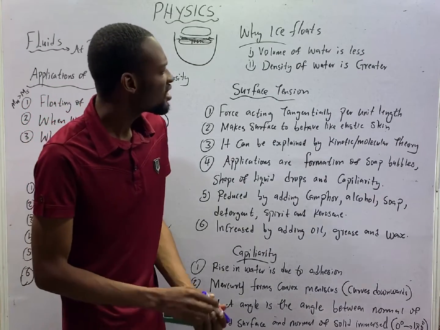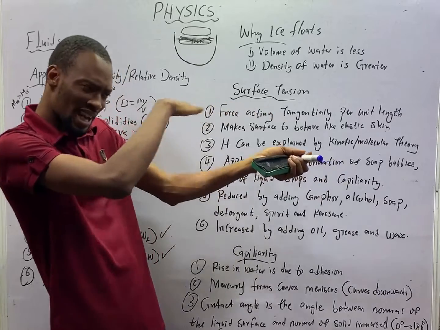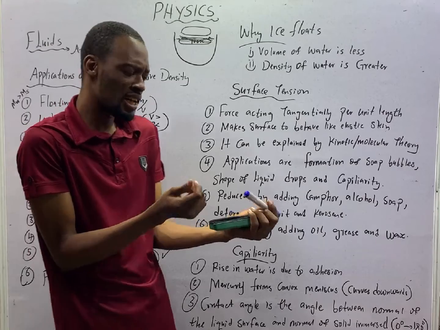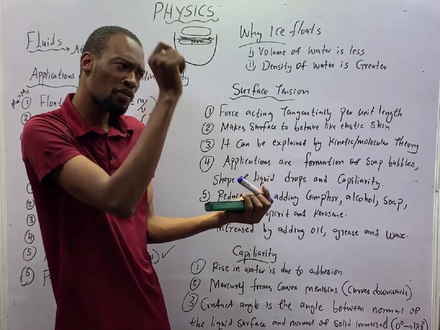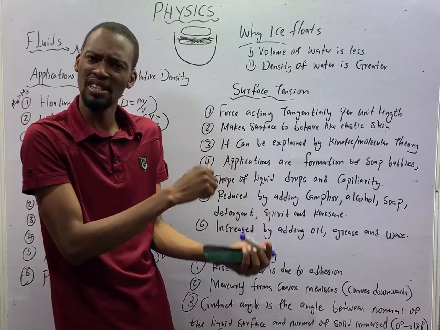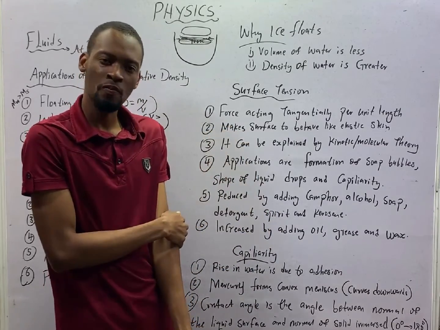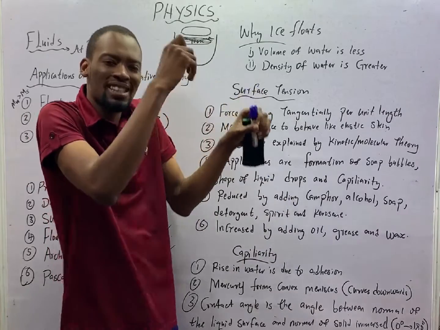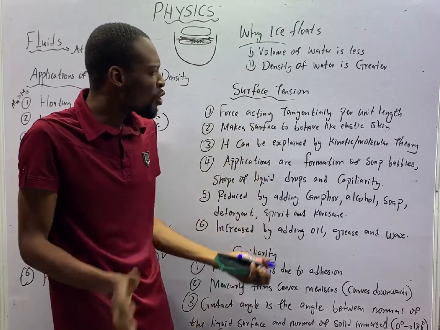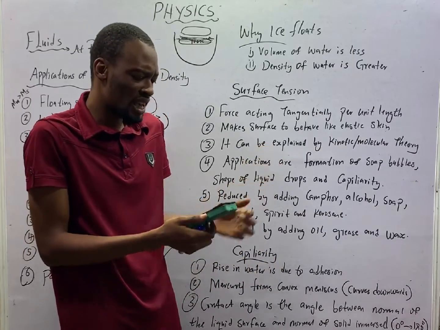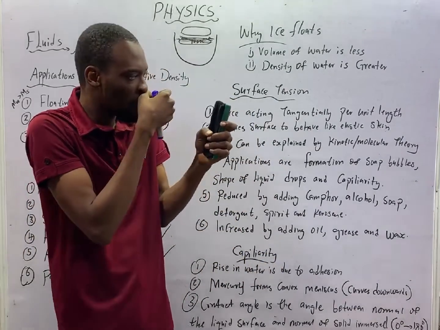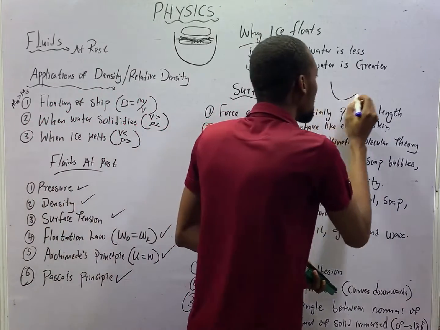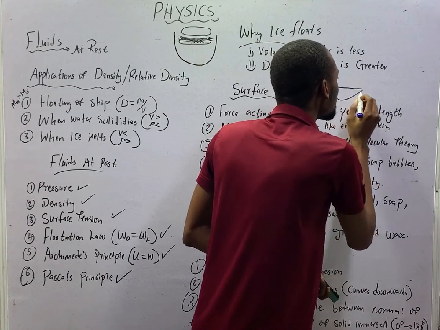You will see that it seems the surface is covered by an elastic skin. And have you ever wondered why it is that when you put a dry needle on top of water, the needle will float, it will not sink? Why do you think that certain insects with needle-like legs can walk on top of water? In fact, if you are asked why things walk on water, and you look at the things that they are very tiny, the explanation should be surface tension. Water acts as if something is covering it, an elastic skin.